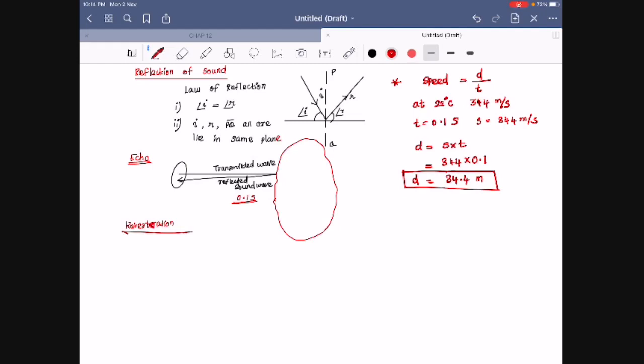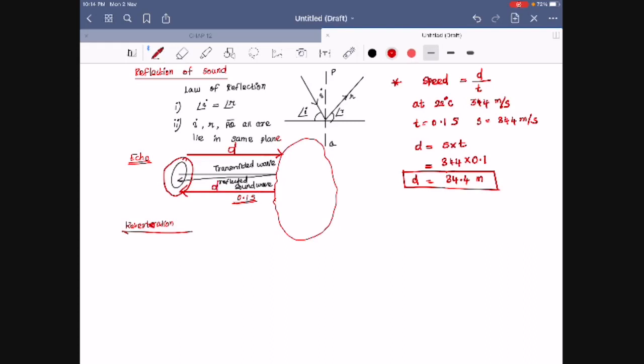Am I right? Once the sound is produced from the source, it goes and again comes back. So if one way distance is d, the total is 2d.